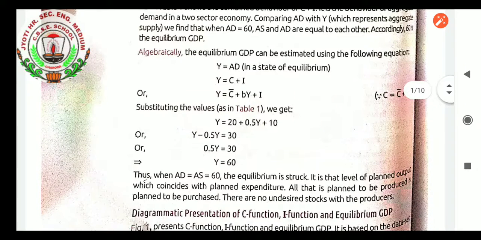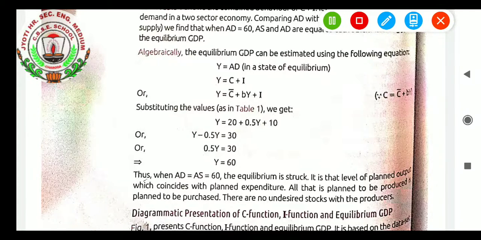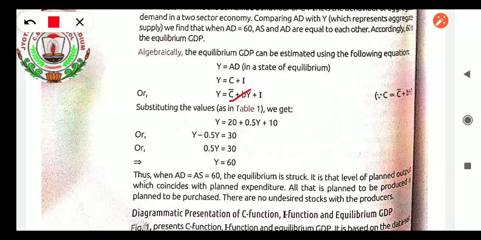Y equals, what is the C function? C bar plus BY, plus I. Are you understanding what I did? Here, C is consumption. How we get the formula is autonomous consumption plus B into Y. So instead of C we applied C bar plus BY. Okay, we can apply plus I.